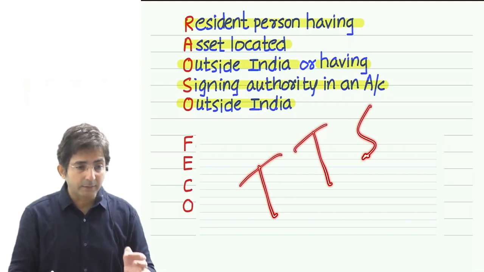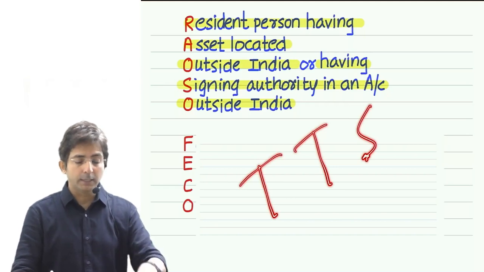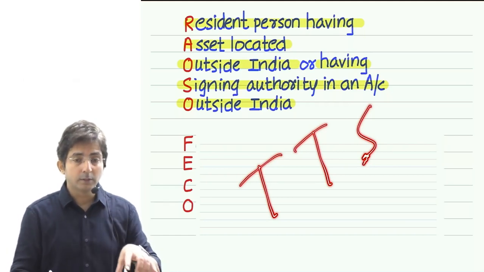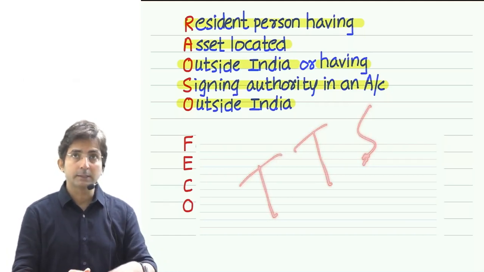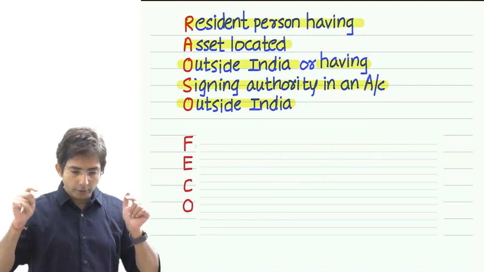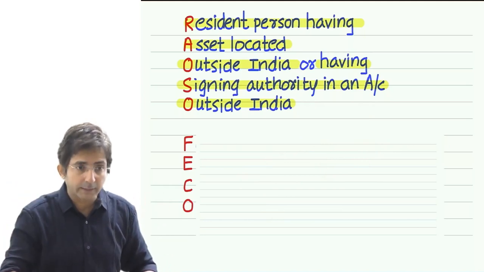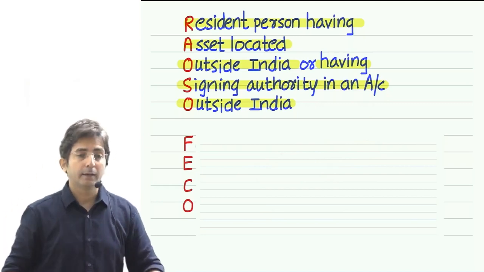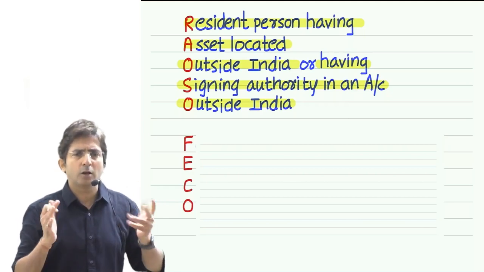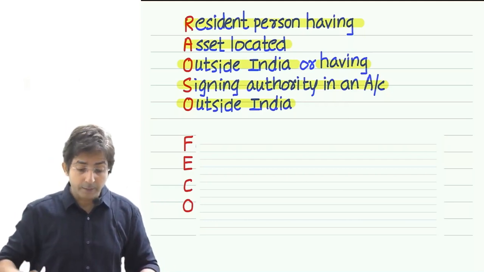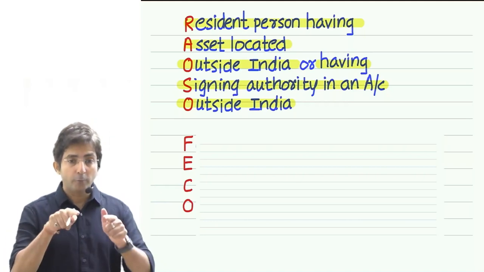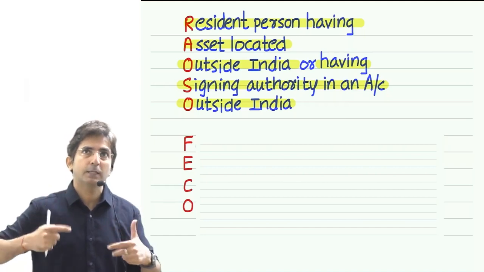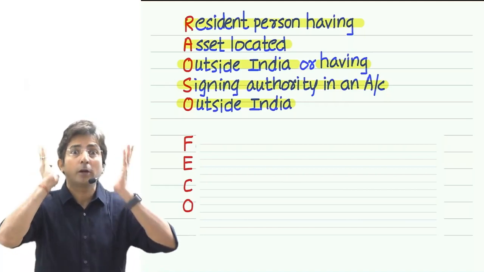Keep memorizing everything, because you don't have to sit here as an audience to listen to something. You have to sit here as a student. What is the difference between audience and student? Audience simply watch the show and go away. But you are a student, you have to listen to everything and learn it by heart right now only. You cannot think, I will study later on my own. That time never comes. You have to study parallelly in the class itself. If I were a student, what I would have preferred is, whatever sir is explaining, let's start memorizing from now only. Because ultimately it's all about remembering.